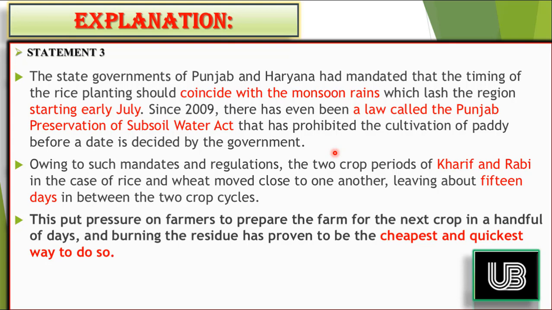Because of these laws and regulations, the time frame between the Kharif and Rabi crops has been reduced to almost 15 days. Once the Kharif season is over and the next cultivation is to be done, the farmer has barely 15 days in hand to cut the crop and make the farm ready for the next crop, and these 15 days are not enough. So the cheapest and quickest way for the farmer is to burn down the residue left after the harvesting, and this is the cheapest for them, which has caused great damage to the